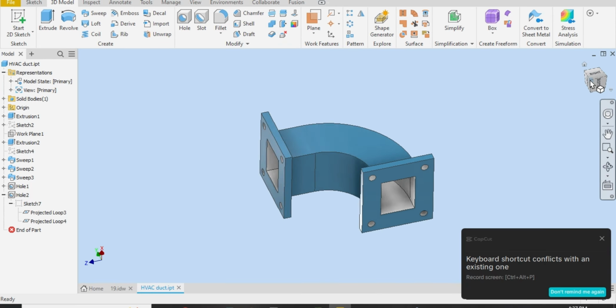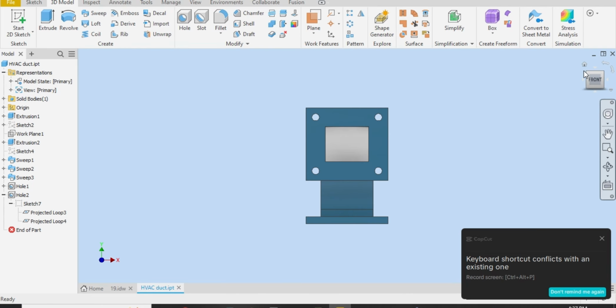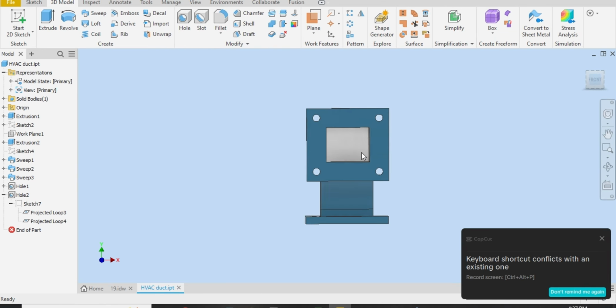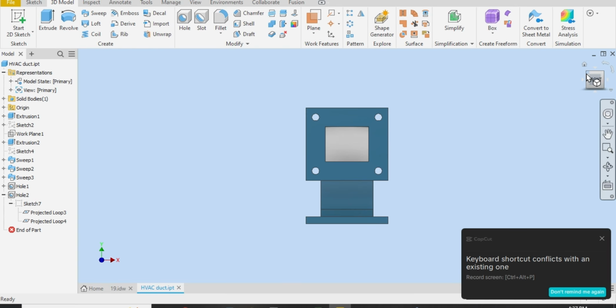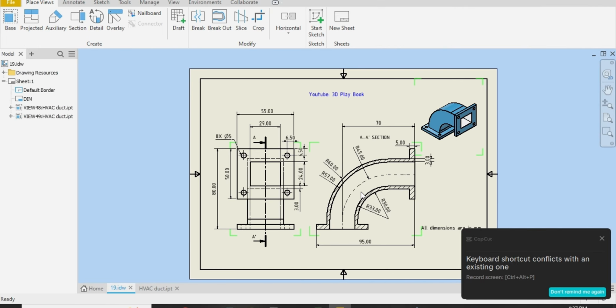So in today's lecture we will model this rectangular duct in Autodesk Inventor 2027. So this is how it looks. You can see it is hollow from the inside and there are two flanges on this edge and also this edge. You can see, so we also have a drawing sheet for this.